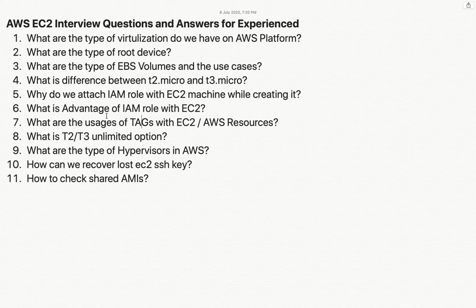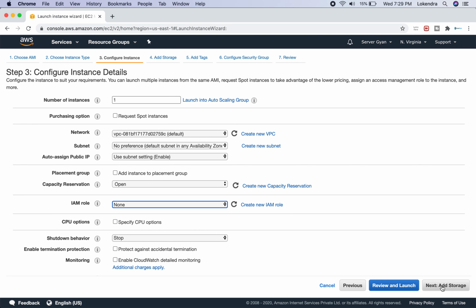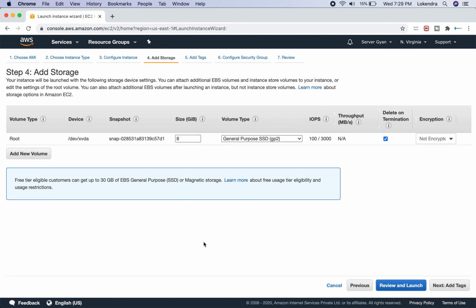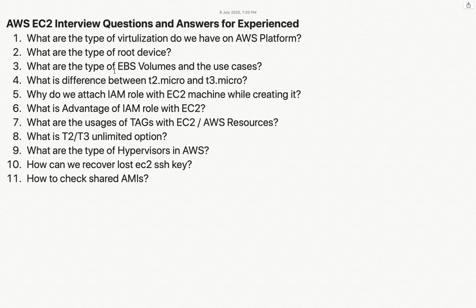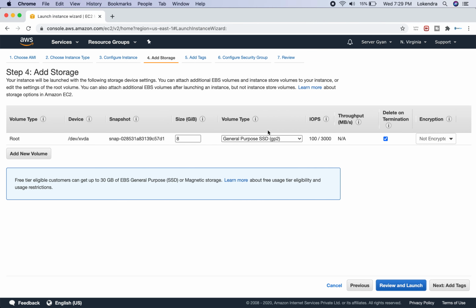Okay, now let us go to this particular section, EBS volume. So we are going to add storage. So yes, this is the question here: what are the types of EBS volume and the use cases. So this is the question here, guys, we are going to see.